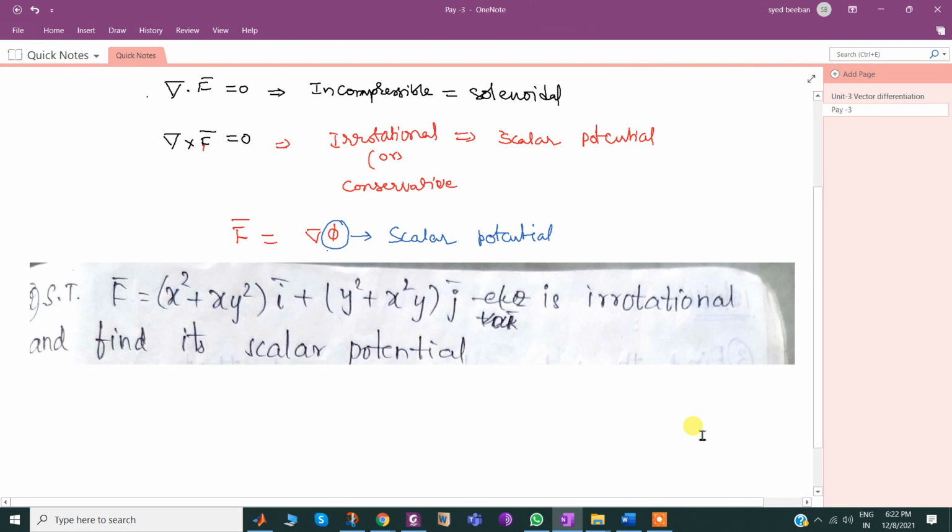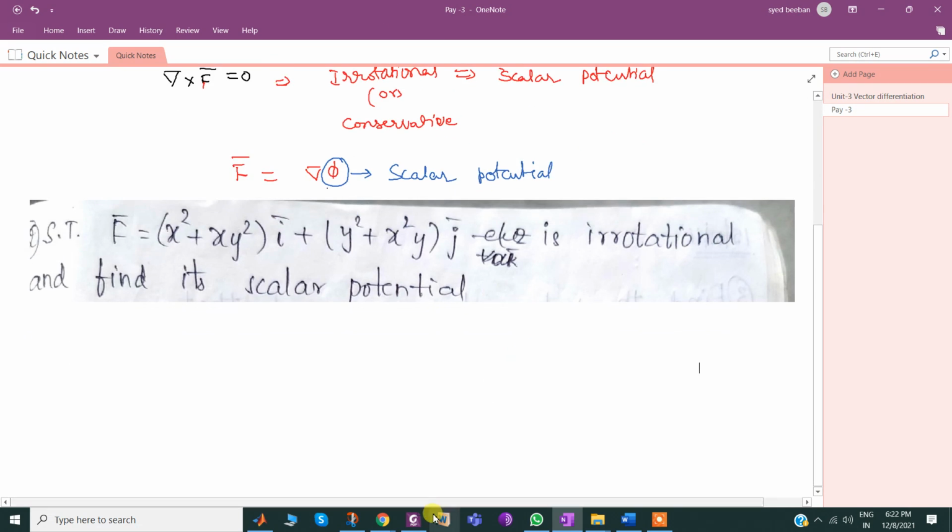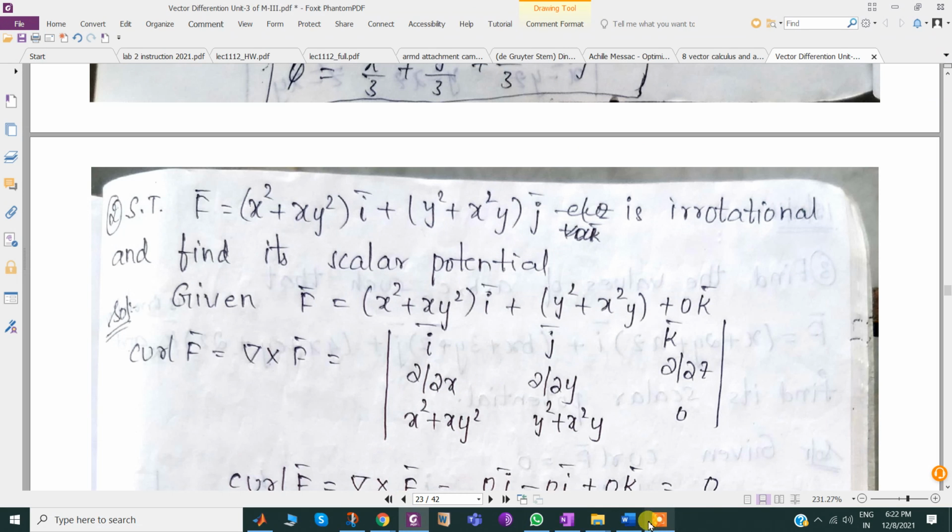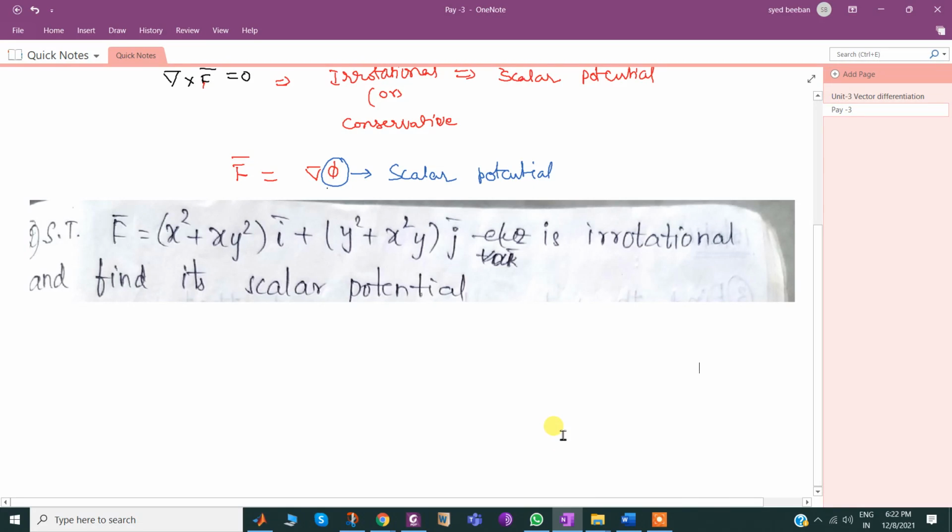See this, friends. Here f bar is given as (x square plus xy square) i bar plus (y square plus x square y) j bar. First, I need to show that it is irrotational. That means if I take this as f bar, then del cross f bar needs to be shown as 0. So for that we need to show i bar, j bar, k bar.